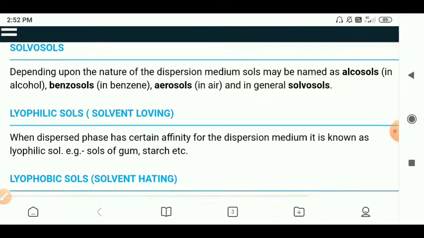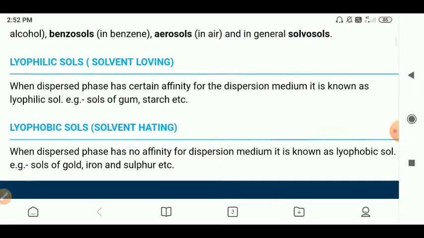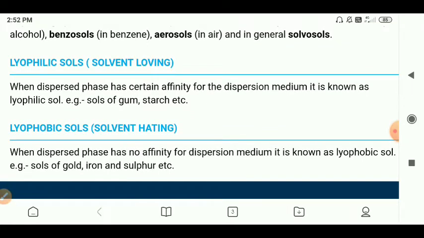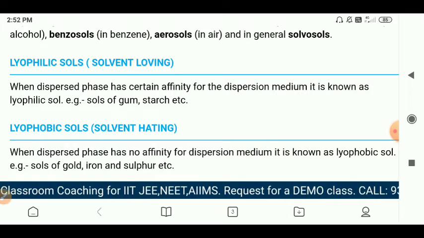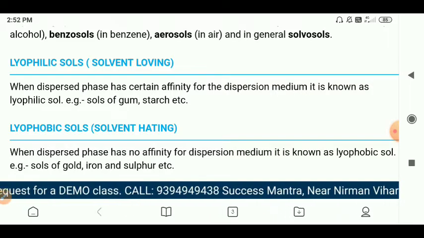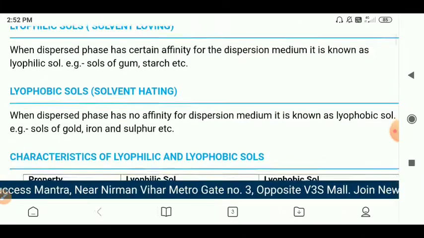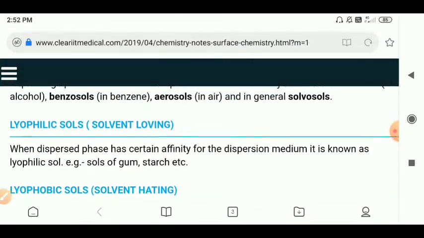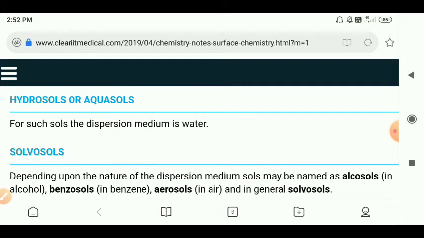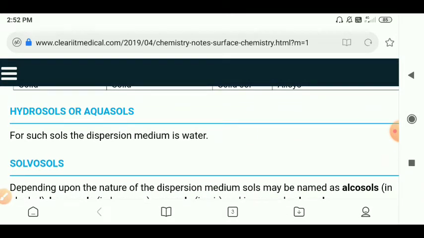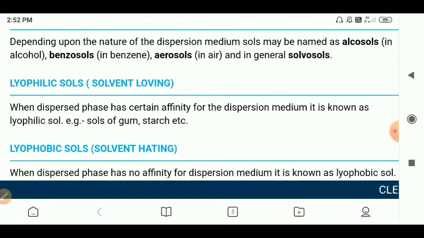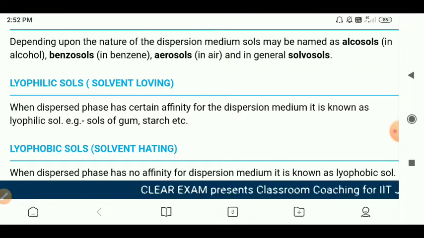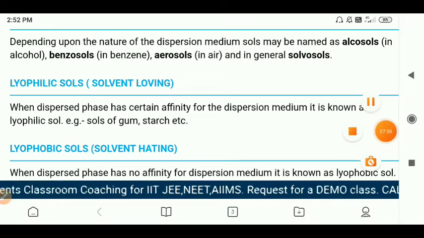Next, what about the lyophobic? Lyo means solvent, phobic means hating. The lyophobic sols are nothing but when the dispersed phase has no affinity for the dispersion medium, it is known as lyophobic sols. So here there is no attractive force between the dispersed phase and the dispersion medium. That is all about the classification based on the dispersed phase and the dispersion medium. Based on the dispersed phase, we classify into two types: lyophilic, which is solvent loving, and lyophobic, which is solvent hating.